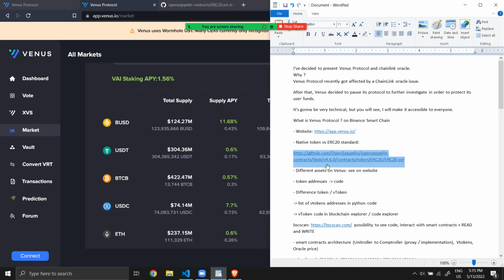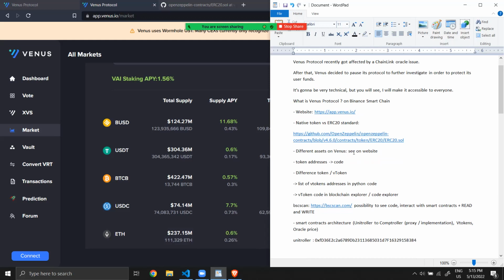After that, on Venus protocol, you can deposit some cryptocurrency, and then you can borrow other cryptocurrency based on what you deposited. It will be used as collateral.